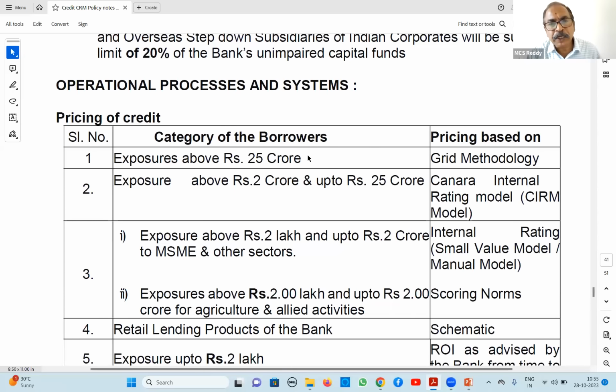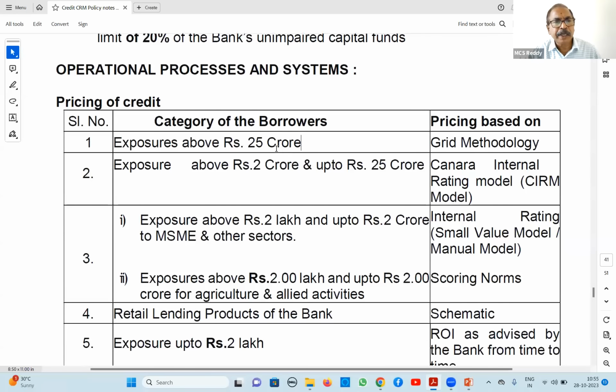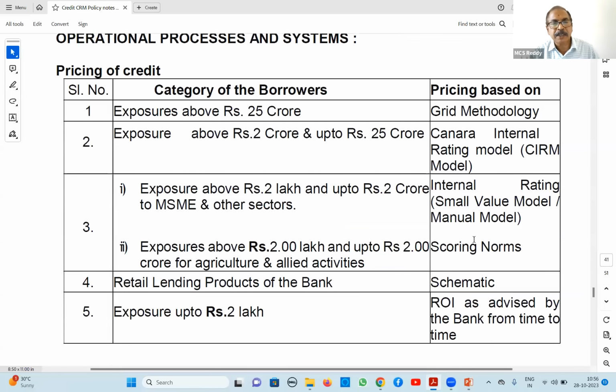How will we price? Above 25 crores, grid methodology, that is external credit assessment. Based on that, for exposures above 25 crores, we will fix the rate of interest. Pricing is nothing but fixing the rate of interest. Next, above 2 crores up to 25 crores, the Canara internal rating model. Based on this, we will fix the pricing. For 2 lakh to 2 crores, internal ratings, small value model or manual model, whichever is applicable. Up to 20 lakhs for SME; beyond 20 lakhs, it is the manual model. Based on that, we will fix the rate of interest.